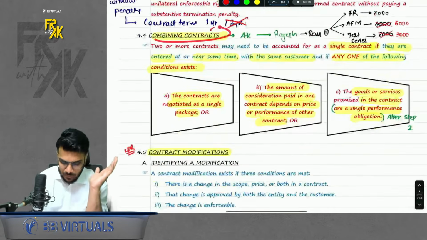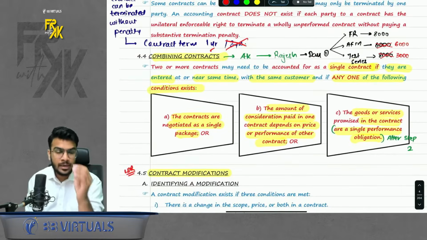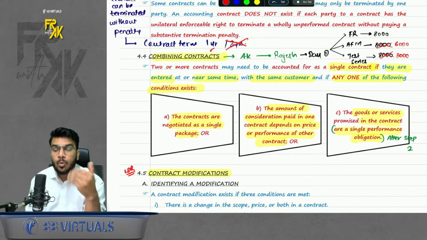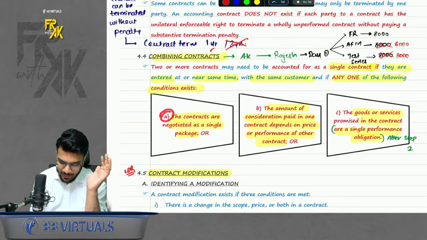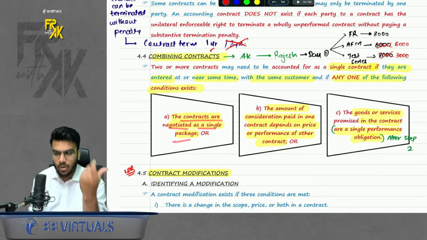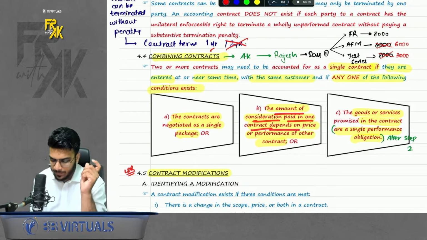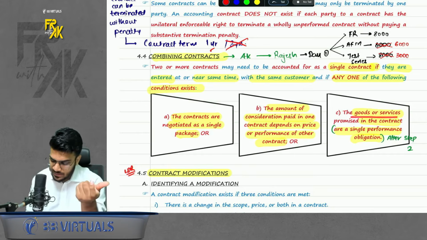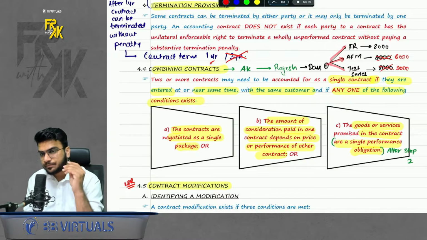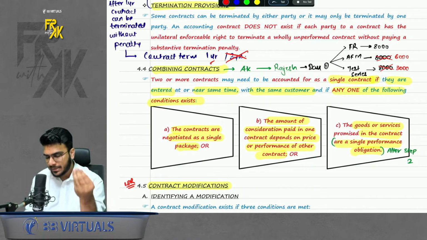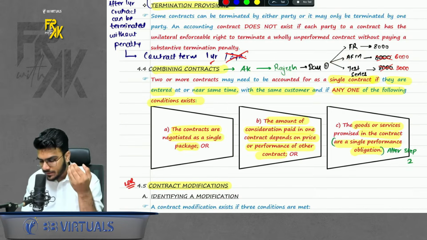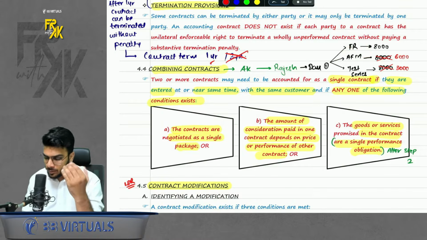Simple. Then combining contract. It says if you enter into multiple contracts with a single party at the same or near point of time, then you might treat it as a single contract. When? If it meets any of the 3 conditions. What are the conditions? First, the contracts are negotiated as a single package, or the amount of consideration paid in one contract depends on the price of the other, or the goods and services in the contract are a single performance obligation. Sir, give us an example of this. You can see, for instance, let's say Rajesh told me, sir, please teach FR to me. So I told him, okay, I will teach. Rajesh also told me, sir, also take AFM for me. So because he was taking FR from me and now he's opting for AFM also, I am giving him some discount.